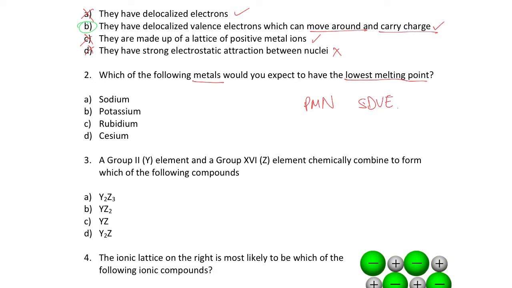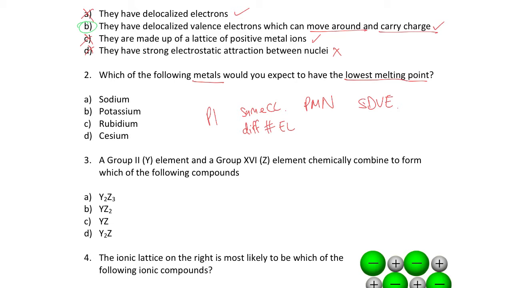Let's have a look at these: sodium, potassium, rubidium and cesium. If you look at these four elements on the periodic table, you'll notice that they're all in group 1, and since they're all in group 1, they all have the same core charge, but they have different numbers of electron shells or energy levels.